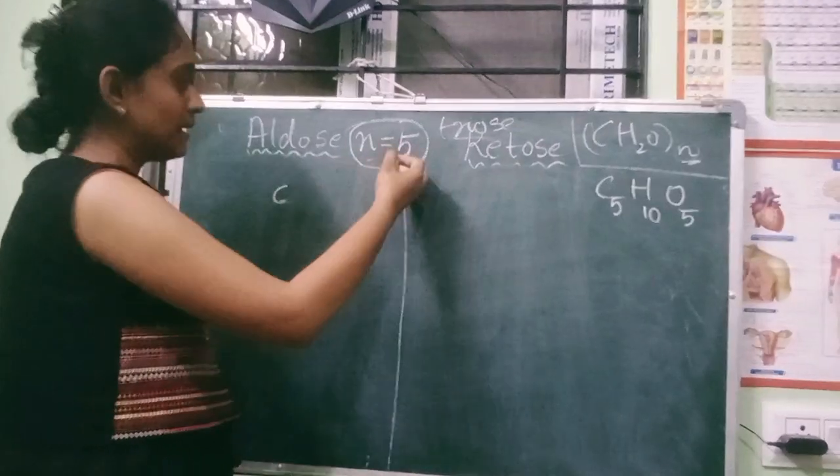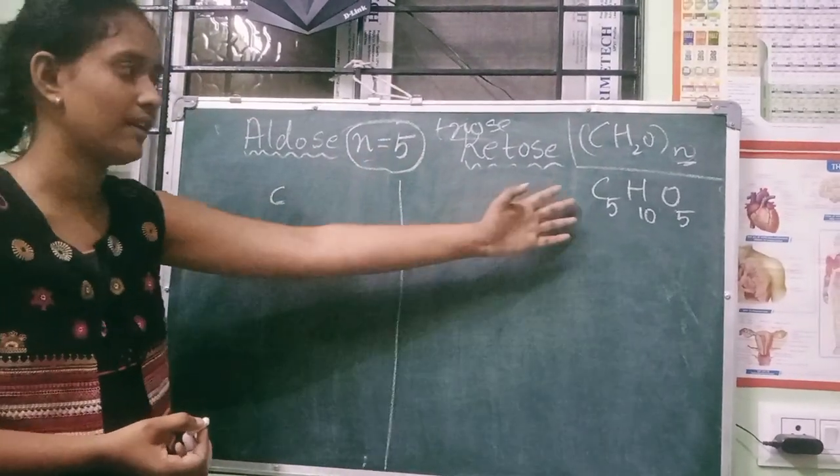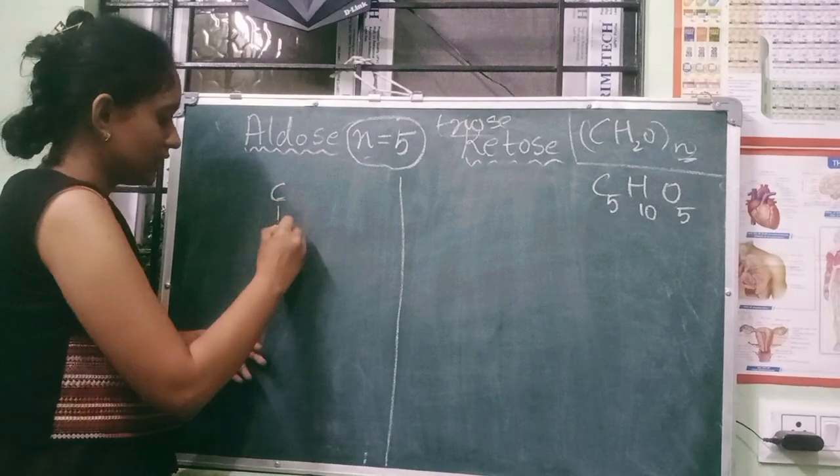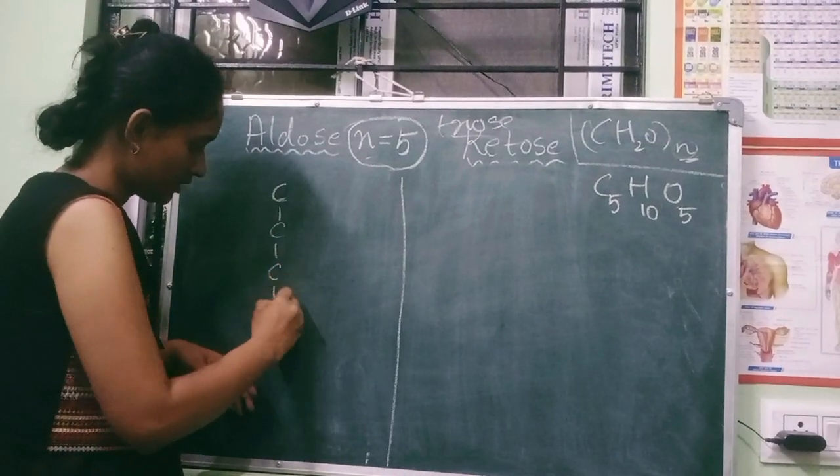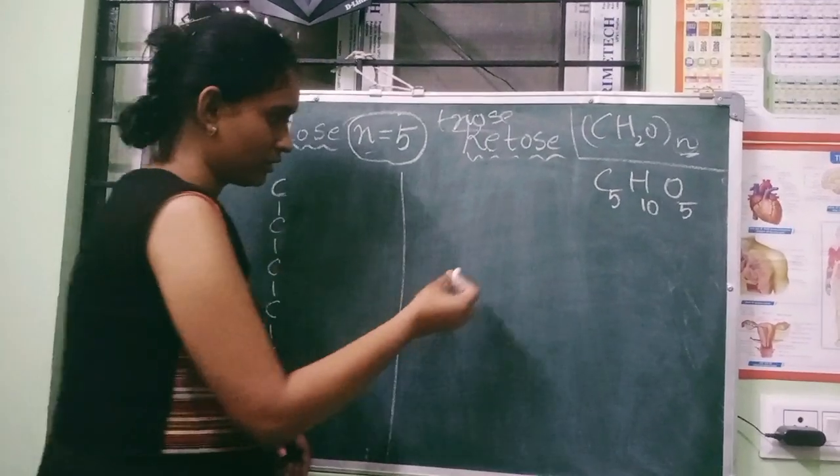Under the same carbon, if n equals 5, 5 carbons: 1, 2, 3, 4, 5. Write on both sides.